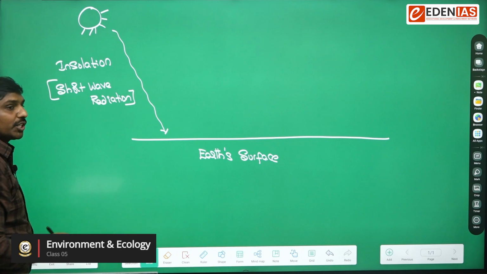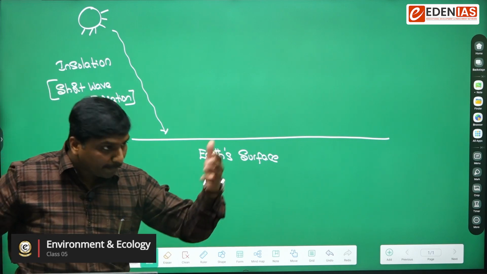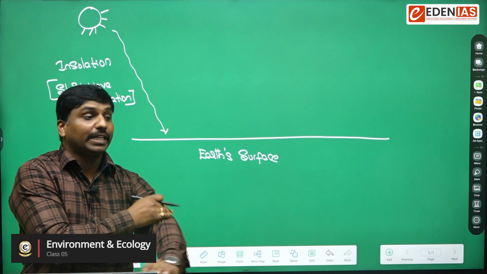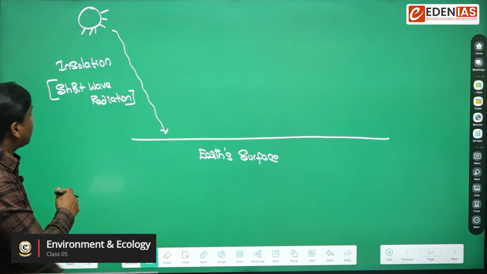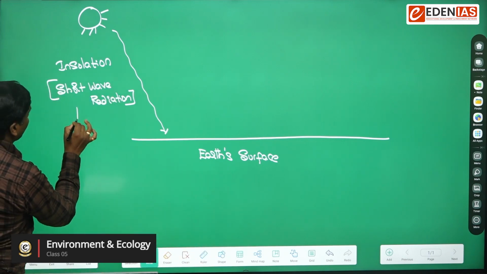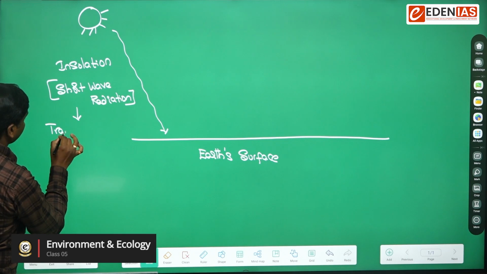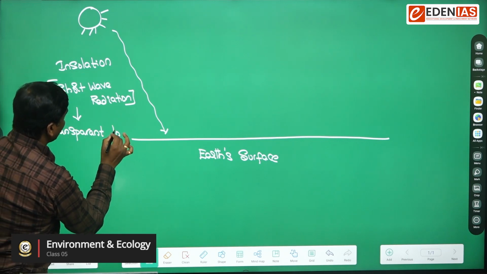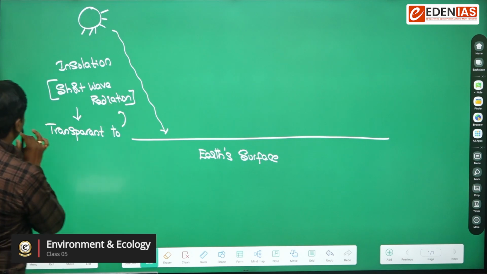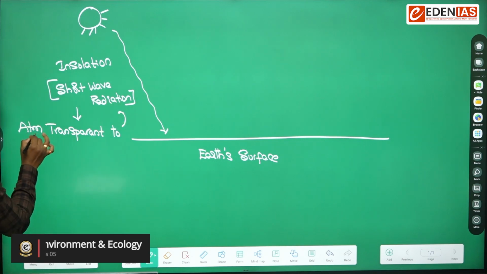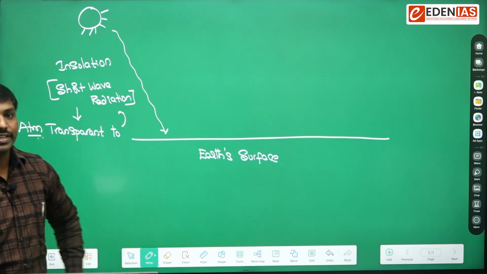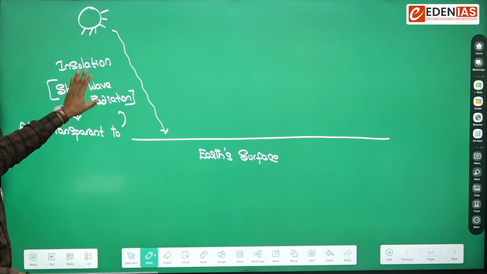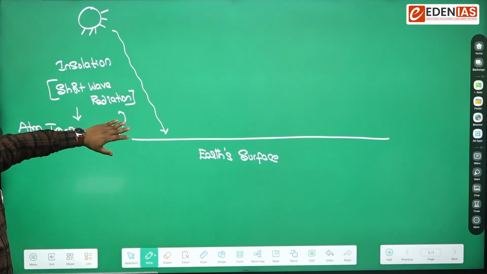So insolation would usually be received in short wavelength, and the atmosphere is usually transparent to this. Can you understand that? We are saying that this is short wave radiation and insolation.